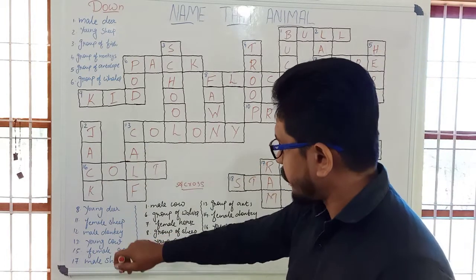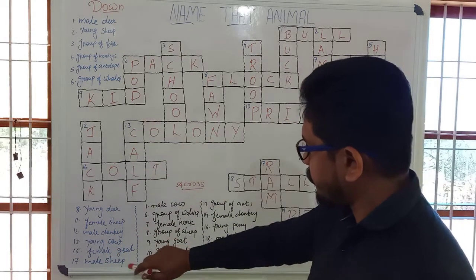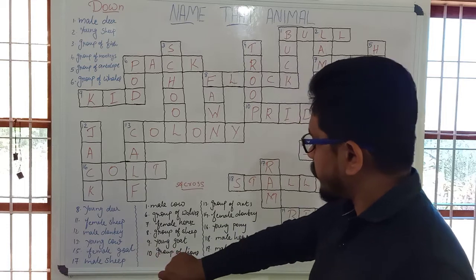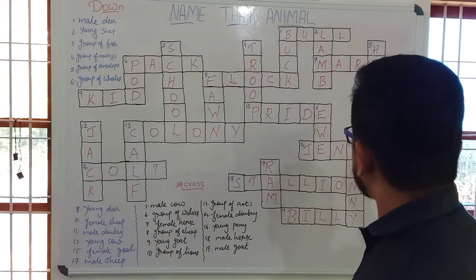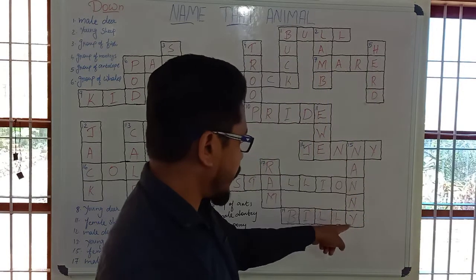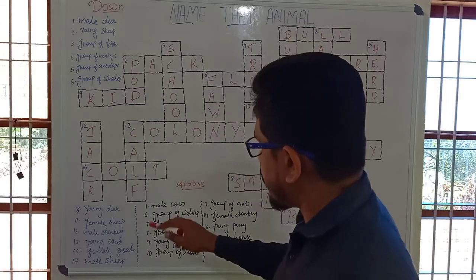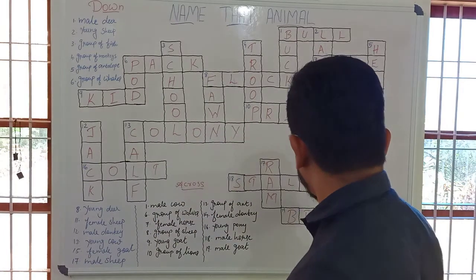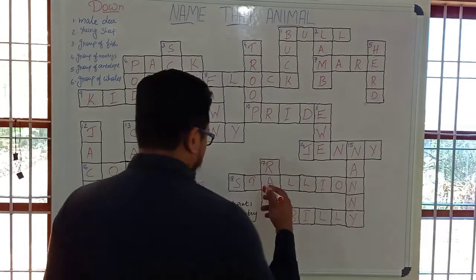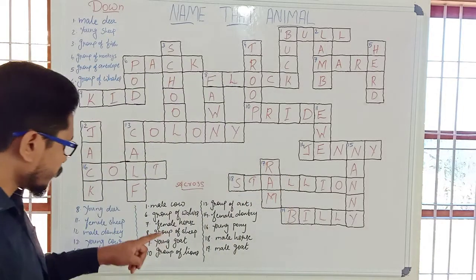And male donkey, 12th one down. It's here. Jack. 13th, young cow, it's calf. Female goat, 15th one. Female goat, it's here. It's nanny. And 17th one, male sheep, which is here. It's called ram, R-A-M.